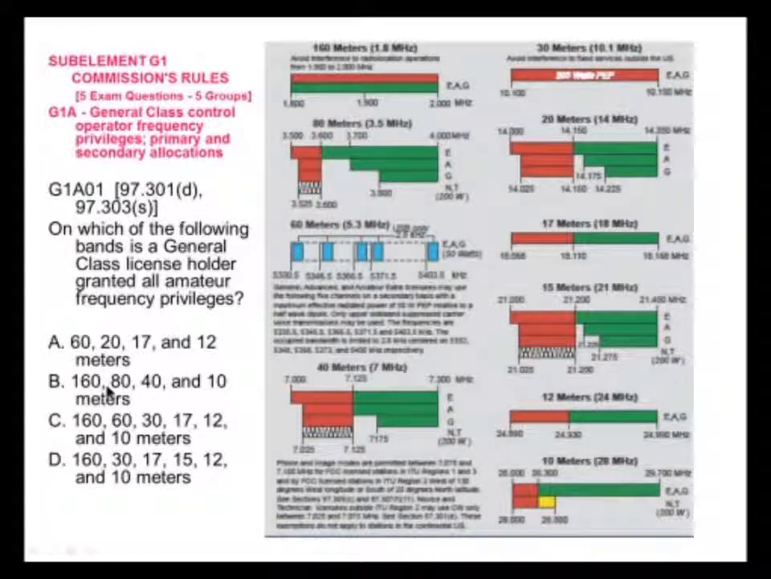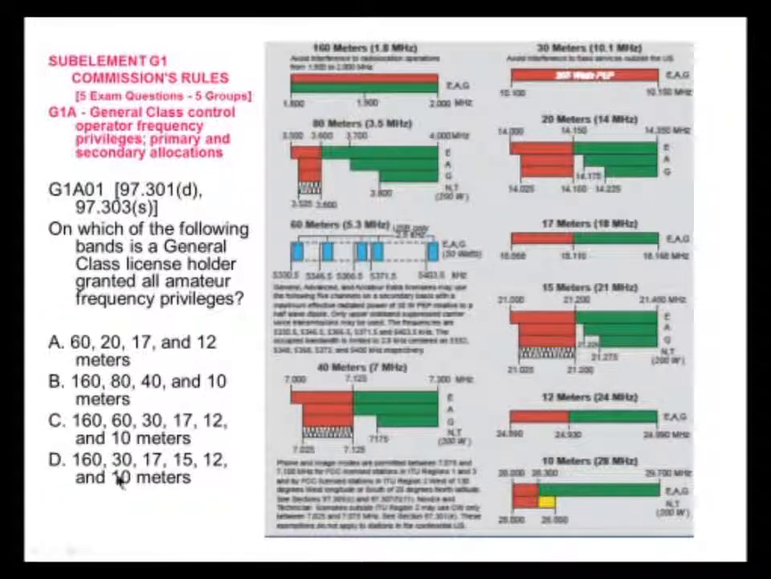Okay. If we look at the 160, we're okay, aren't we? The general has all of them, but if we look at 80, the general doesn't have all, does he? Okay, so that takes that one out. If we look at C here, the 160, the general has everything. The 60, general has everything. 30, general has everything. 17, general has everything. 12, general has everything. And 10, general has everything. Okay, so that's looking good.